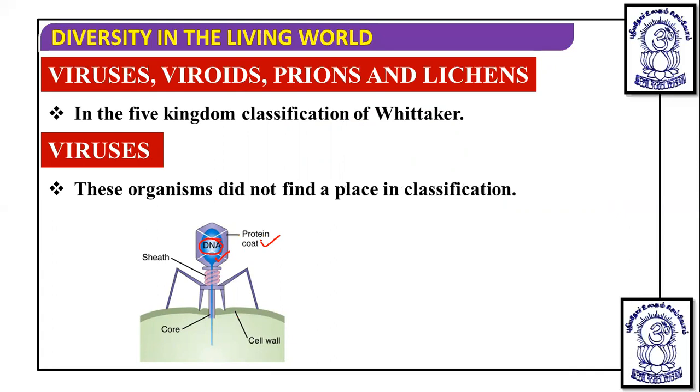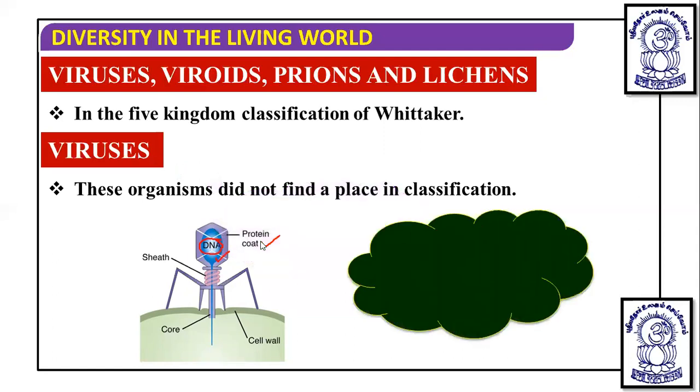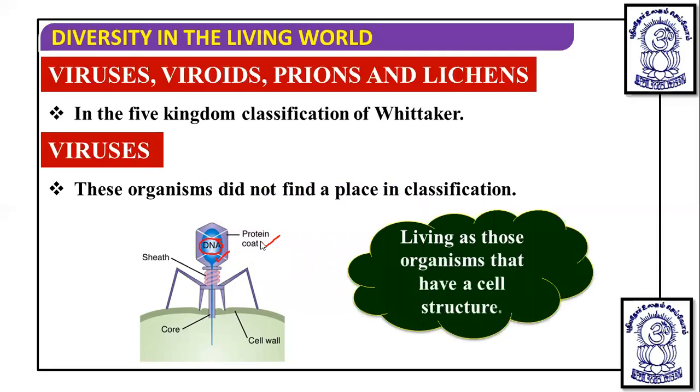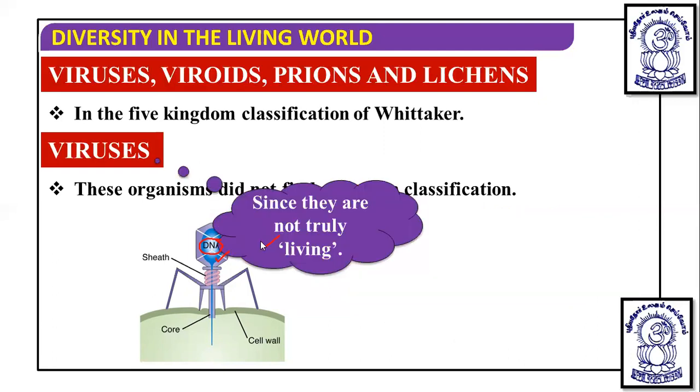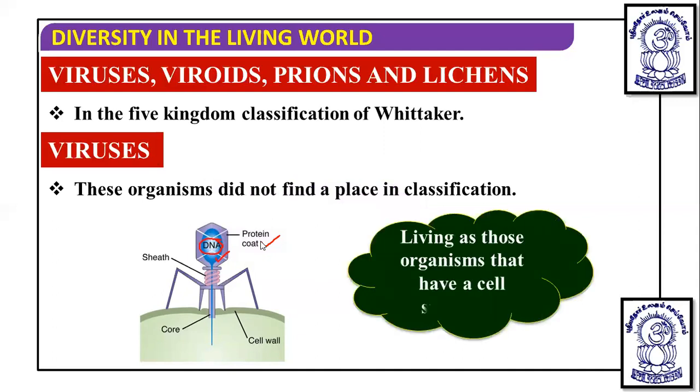Viruses have not found a place in classification because they are not truly living. But they are considered living as they have a cell structure. Why? We will discuss that.